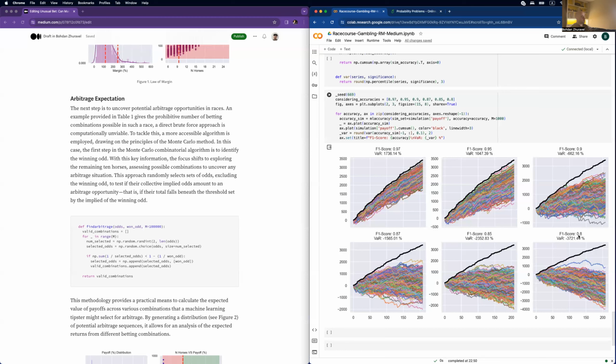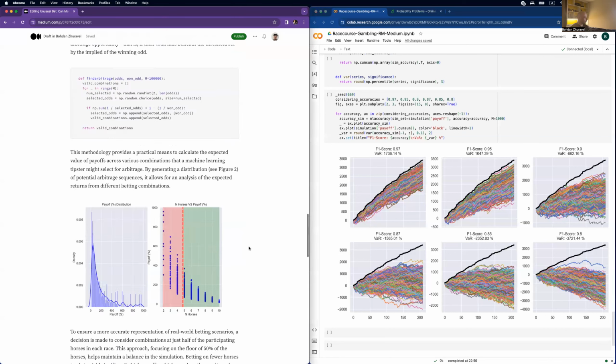So yeah, considering a 0.8 F1 score, the expectation of this distribution is basically less than 0. So you will lose in the first few races and you're done with this accuracy. And also if we consider the drawdown processes of, for example, the second simulation, we can also exclude this accuracy from our research, because the drawdown here is also insane, and probably for somebody this drawdown would be too much.